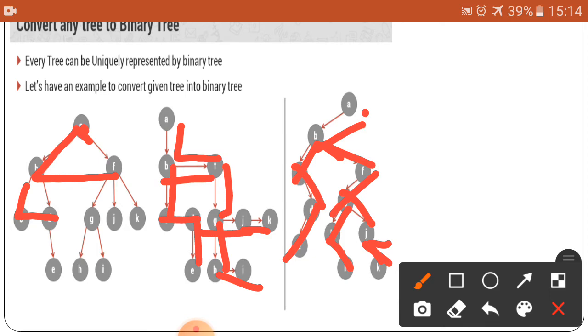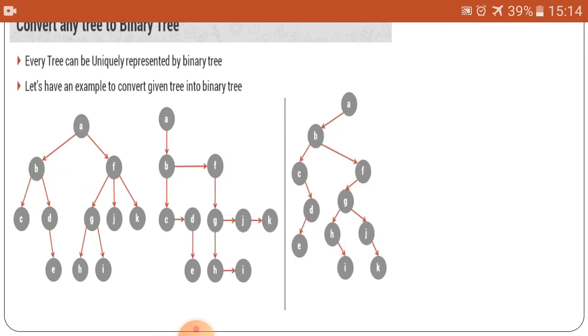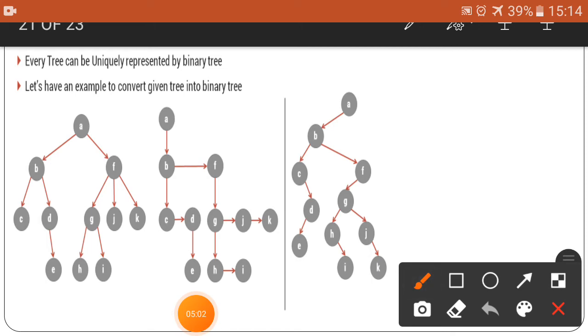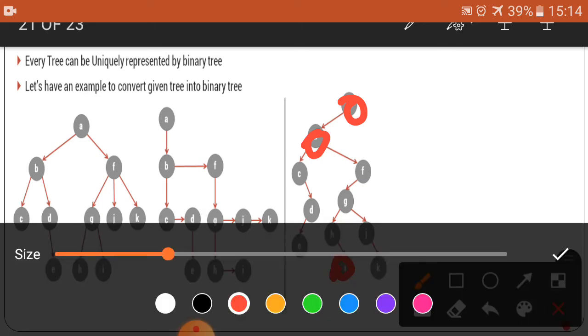So we can say that we can construct the binary tree from any tree, right? In this tree we are able to see that each and every node is having only 0, 1 or 2 children. So this is having 0, this is having 1, this is having 2. So 0, 1 and 2 children will be there, right?